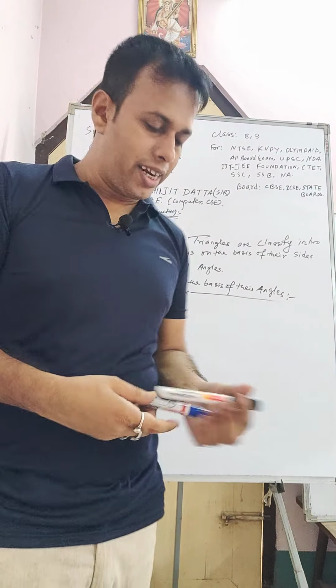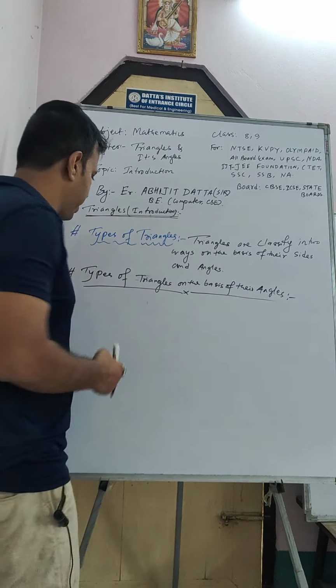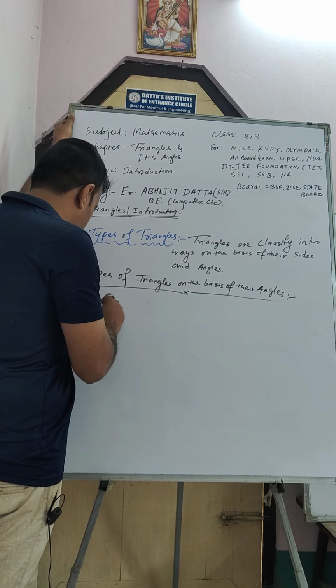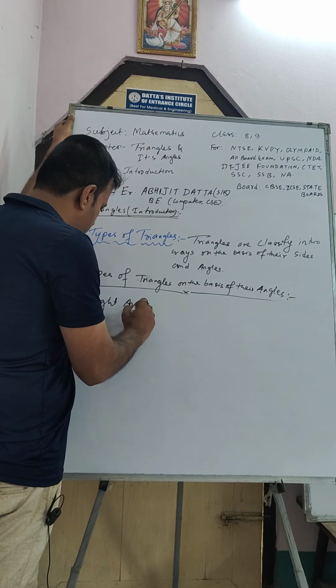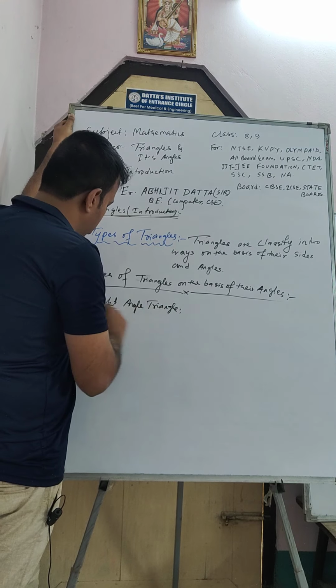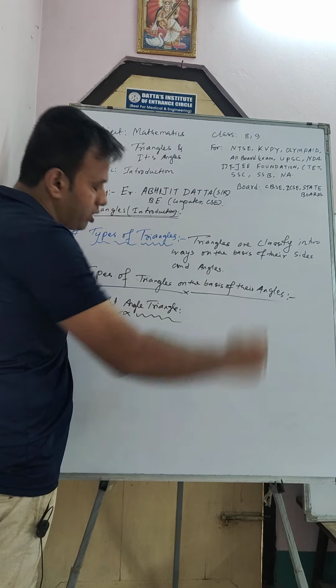So the second category, the second type, is the right angle triangle. So what is a right angle triangle, sir?